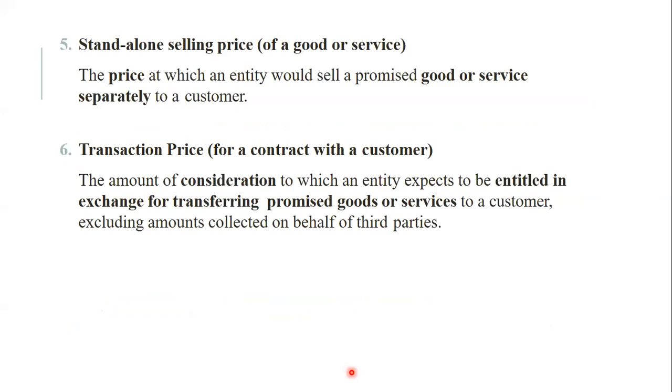Then stand-alone selling price of goods or services. The price at which an entity would sell a promised good or service separately to a customer. Some business owners customize their goods and sell according to the customer's need. So their selling price varies according to customer need, and that should also be considered a stand-alone sale. That's called the stand-alone selling price.